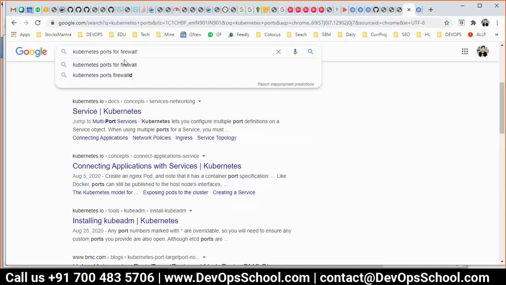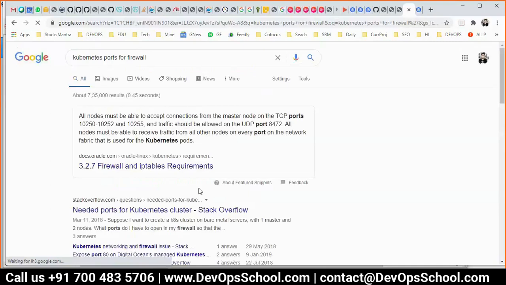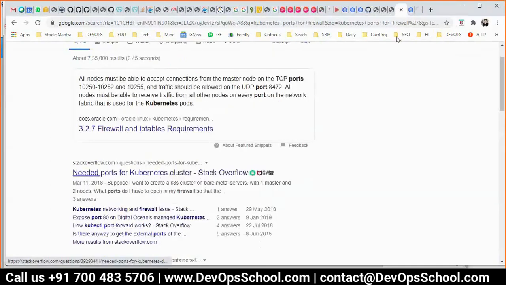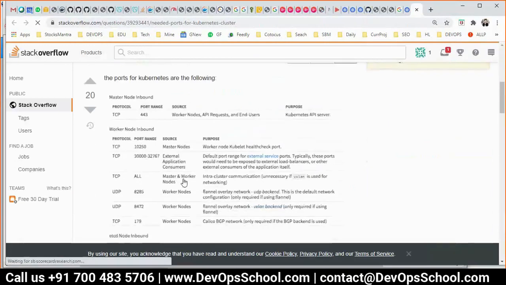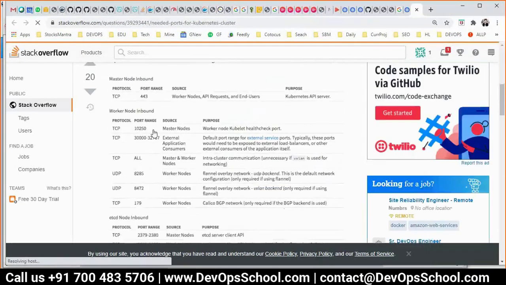Yes, I got it. Yeah. See, I don't want to complicate your mind right now with the port specification. See, these are the ports that need to be open.